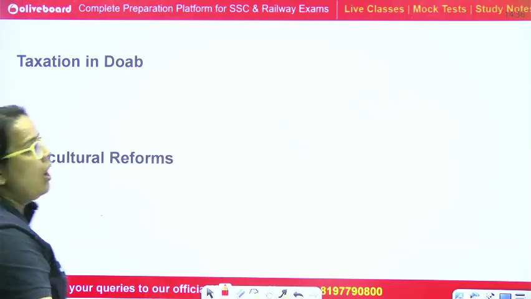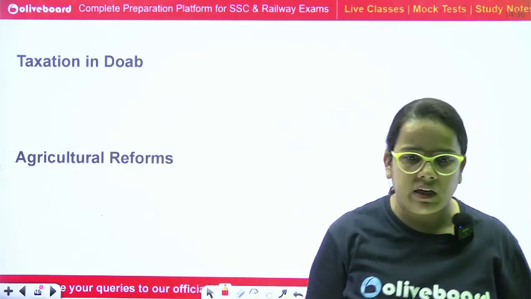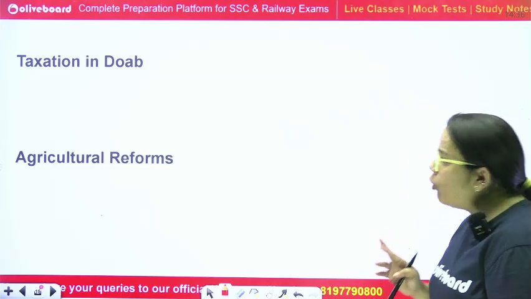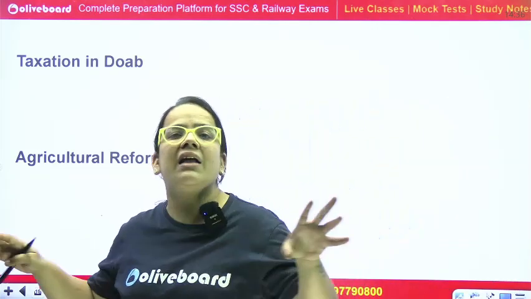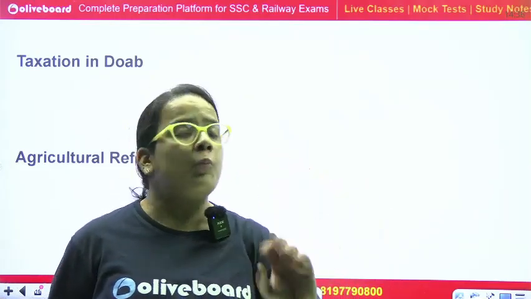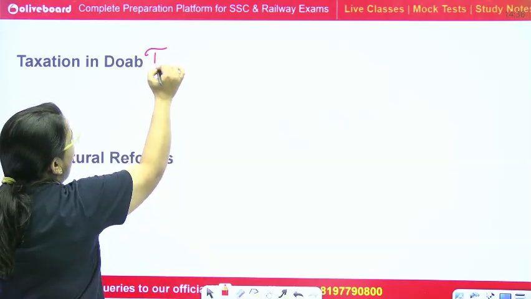Now, Alauddin Khilji imposed a lot of taxes in the Delhi Sultanate, and what Muhammad bin Tughlaq did, he cancelled each and every tax. He postponed each and every tax, and he just introduced a Doab tax.